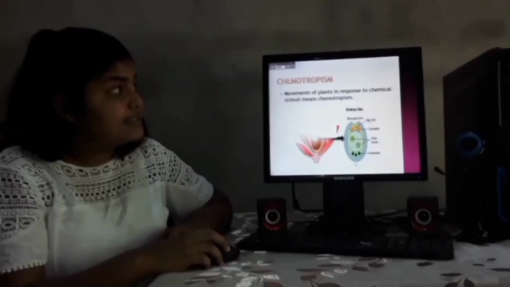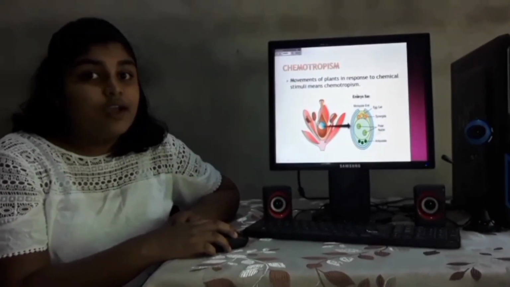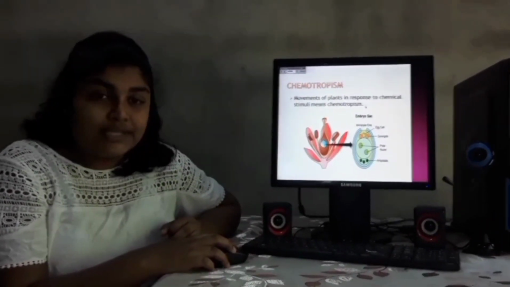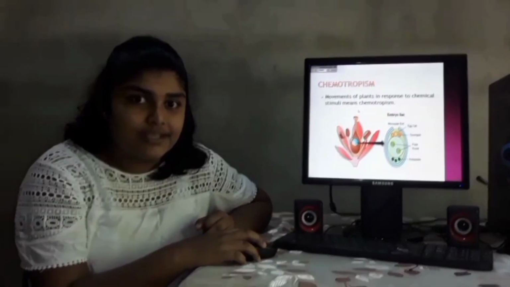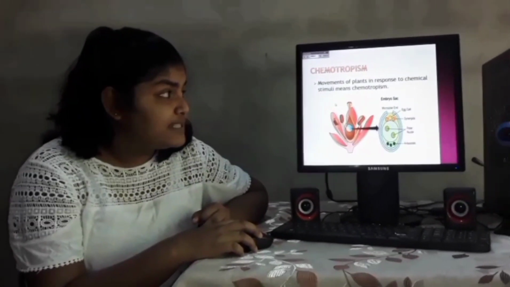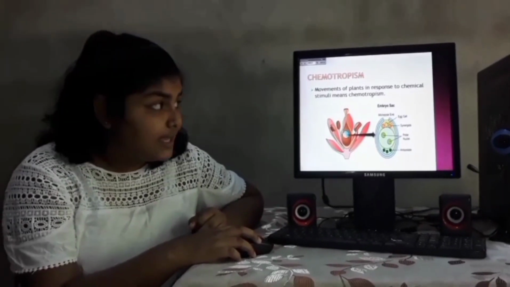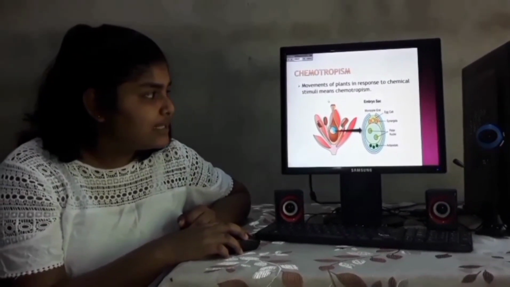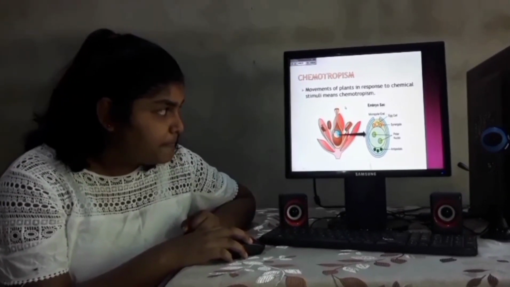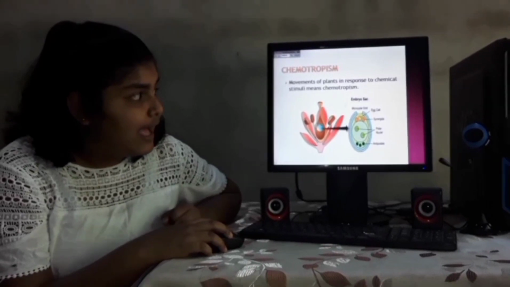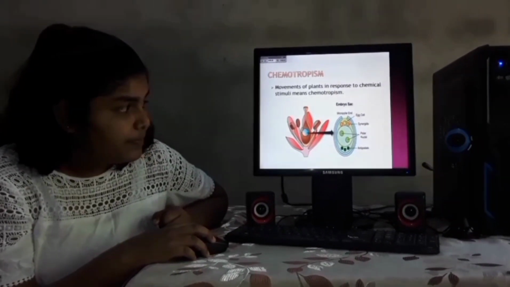What is our next slide? Chemotropism. Movements of plants in response to chemical stimuli means chemotropism. What is meant by chemotropism? Movements of plants in response to chemical stimuli. Please look at this picture. You can see this is a structure of the shoe flower and this is an embryo cell.